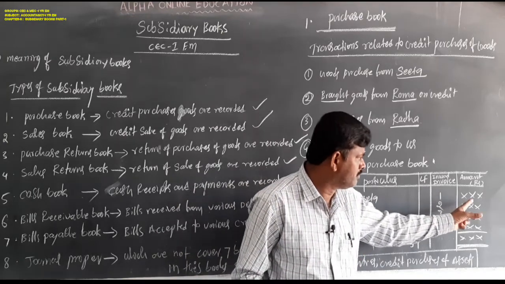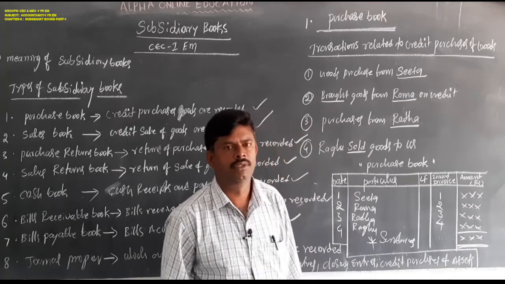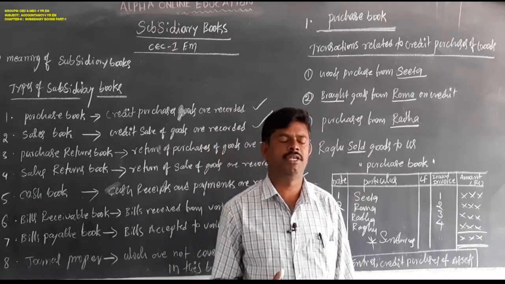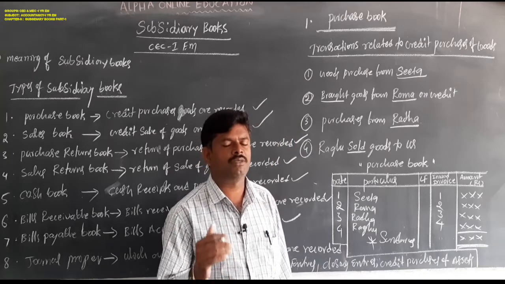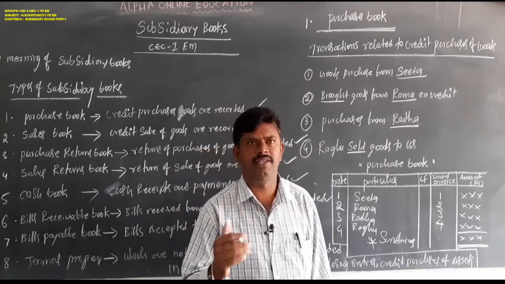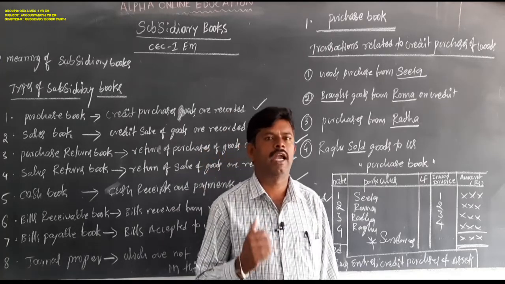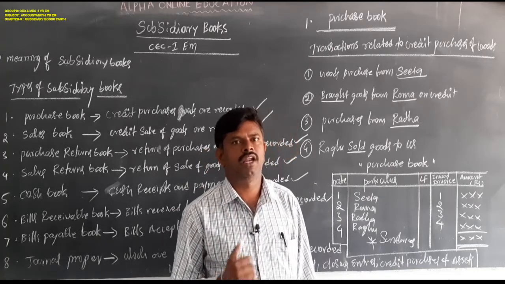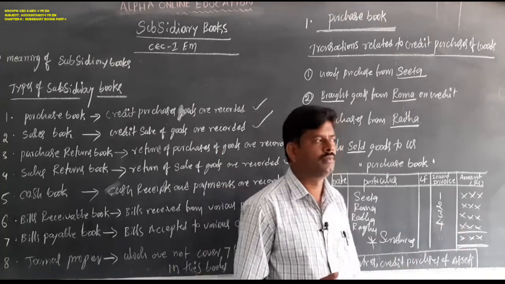Amount will be recorded in the amount column. If any transaction is a credit purchase along with trade discount, the discount must be deducted from the catalog price of the goods. The remaining or net amount will be shown in the amount column.